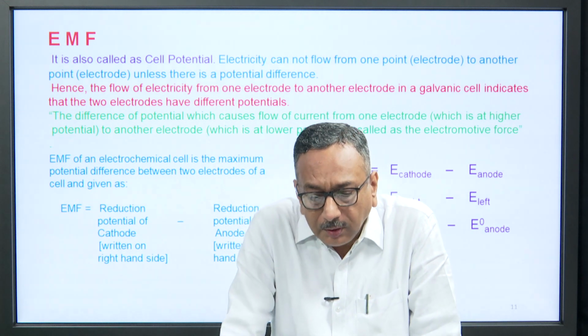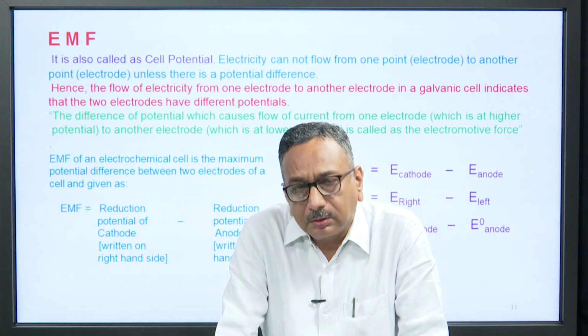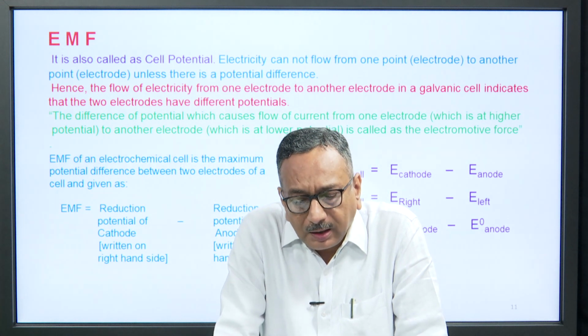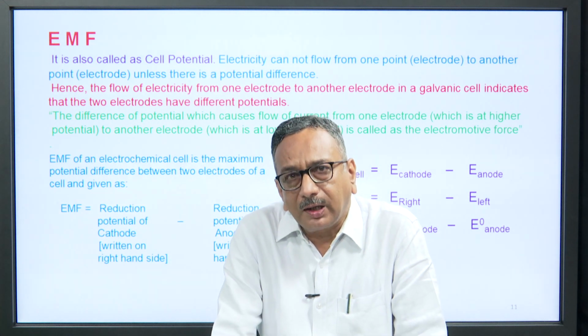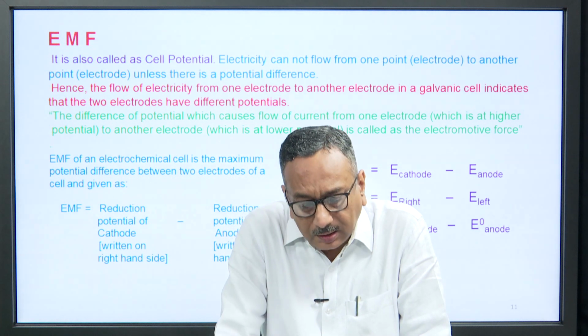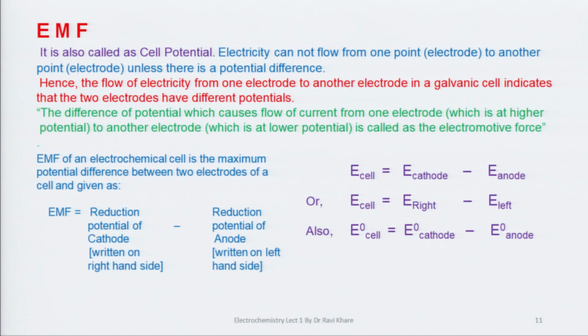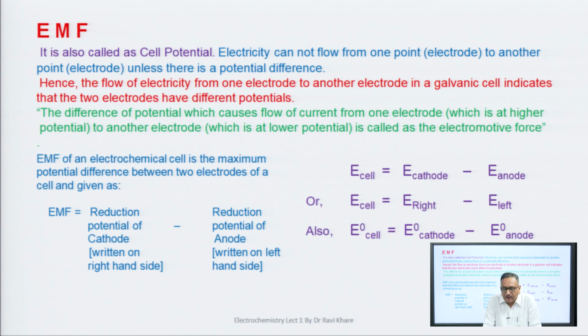EMF is equal to the reduction potential of the cathode, which is written on the right hand side of the cell, minus the reduction potential of the anode, written on the left hand side. Therefore, we can write E cell is equal to E cathode minus E anode, or you can write E cell is equal to E right minus E left.